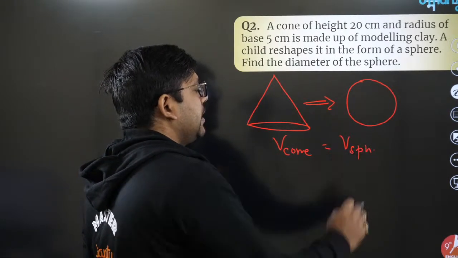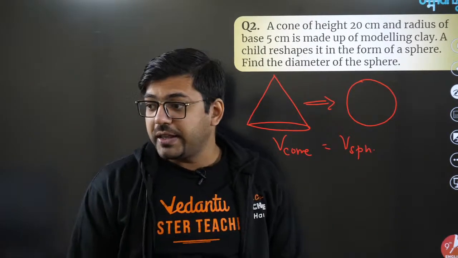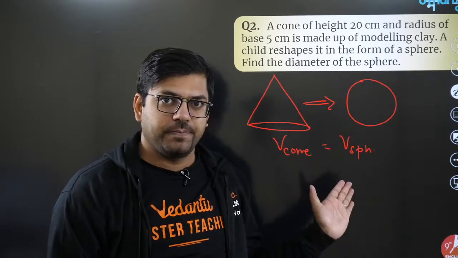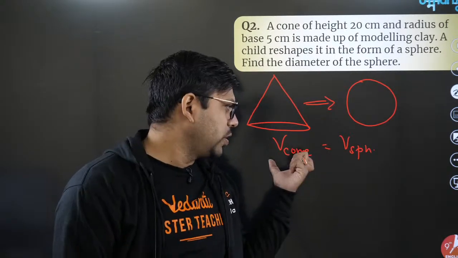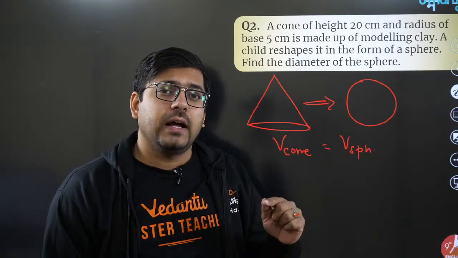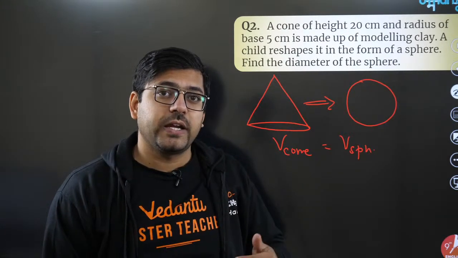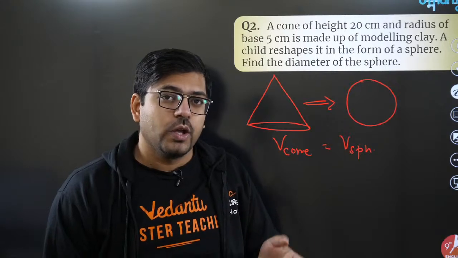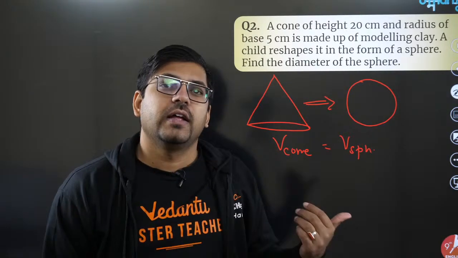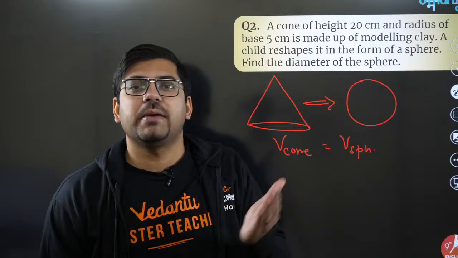So guys, now see, one thing I know for sure, that all of you would be able to apply this much brain. It's not rocket science, very easy. Volume of cone equals volume of sphere. But how to do faster calculation, this might be a challenge for many of you. So I will be trying to tell you during the solving of the question itself, at which point you can actually eliminate the calculation.